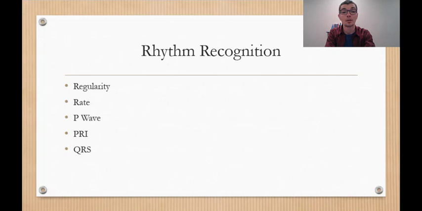When identifying rhythms, there are 5 steps used to make a determination. The first step is to identify if the rhythm is regular or irregular. Next, determine the rate of the rhythm. Then look to see if there are consistent P waves. And finally, we need to measure the PR interval, then the QRS. These steps allow us to determine where the rhythm may be originating and allows for adequate treatment modalities.